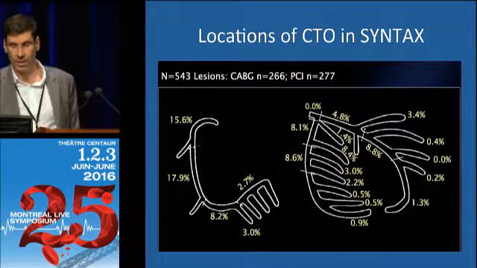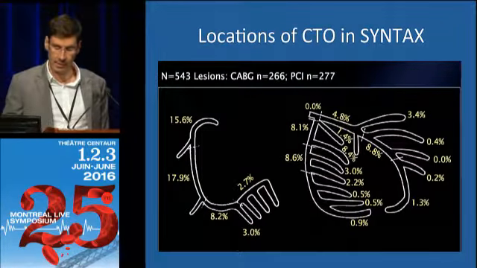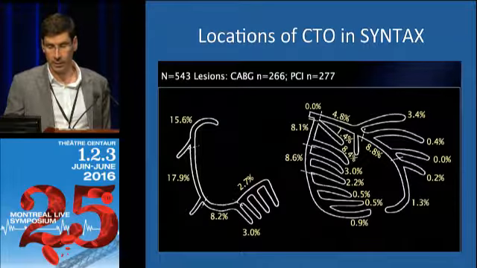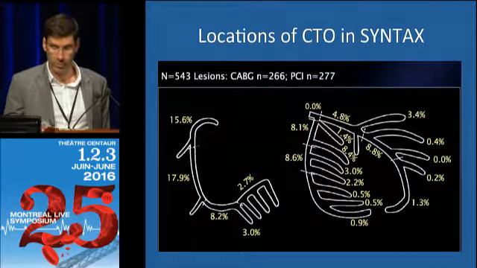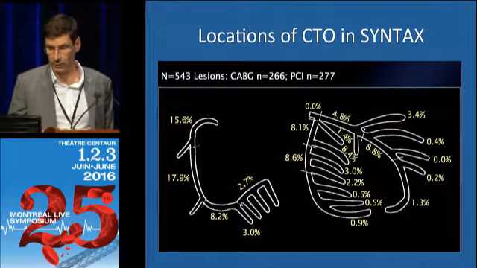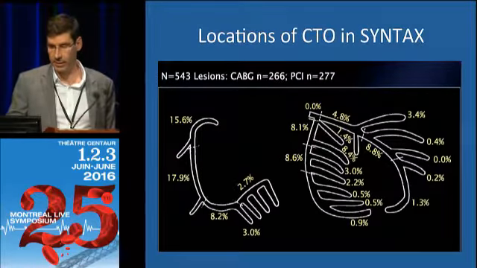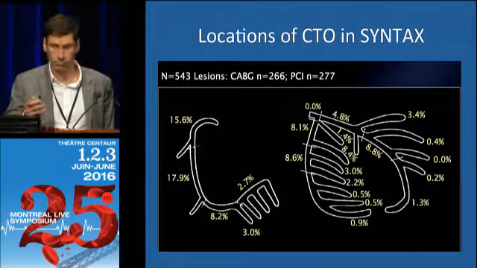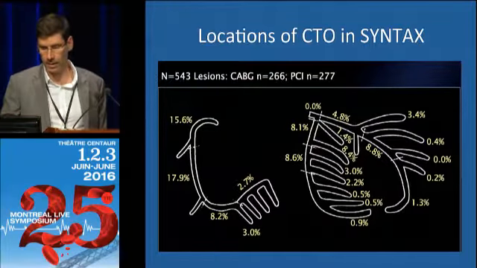In terms of the location of the CTOs in SYNTAX, you see that most of them were in the RCA, most in the mid-RCA, and in terms of left-sided CTOs, they're all in the single digit. You see the proximal LAD was 4.8%. So just to give you a little bit of a context of CTO and SYNTAX.